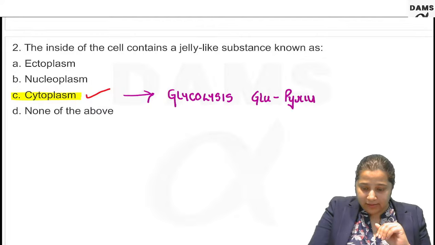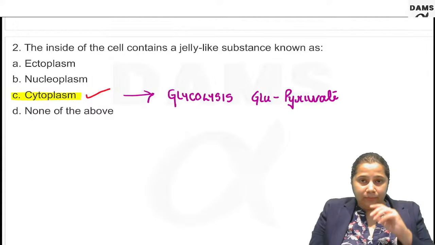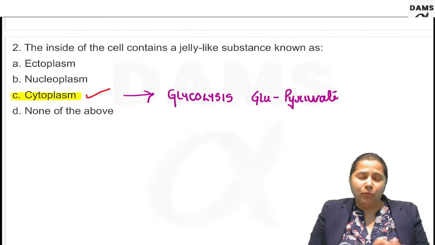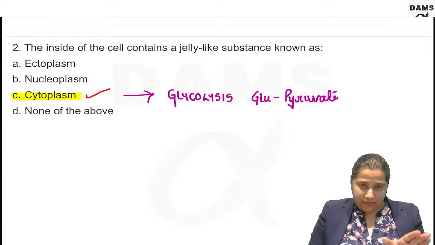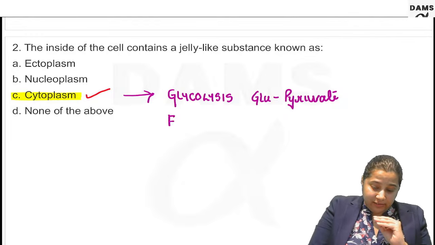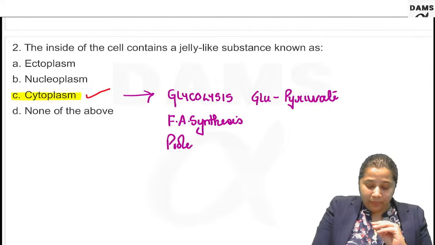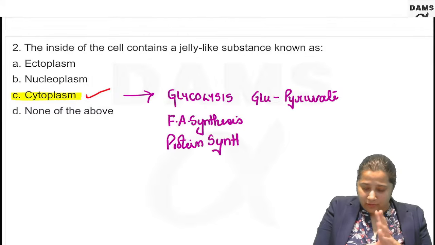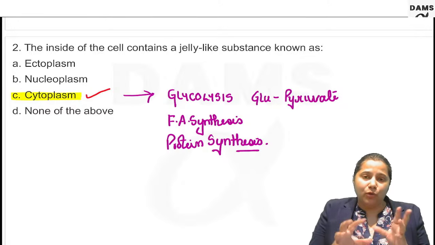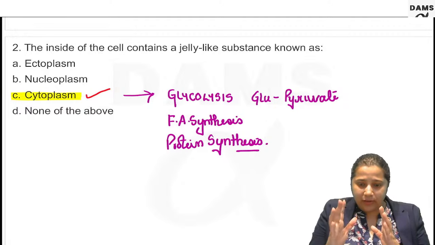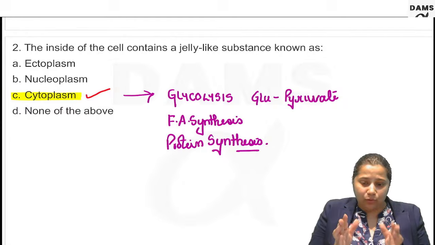It is the site where most of your pathways are present. Fatty acid synthesis is going to take place here. The protein synthesis also takes place here. By and large, all the anabolic processes, this is not a universal thing, but by and large, most of the anabolic processes take place in the cytosol.